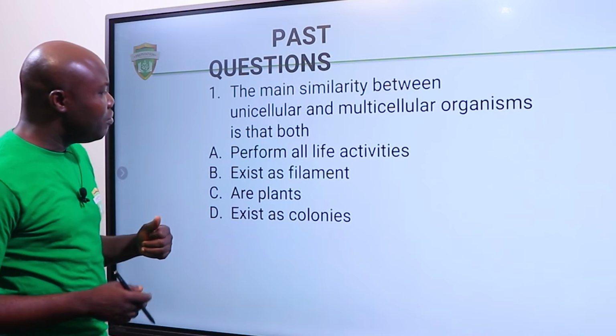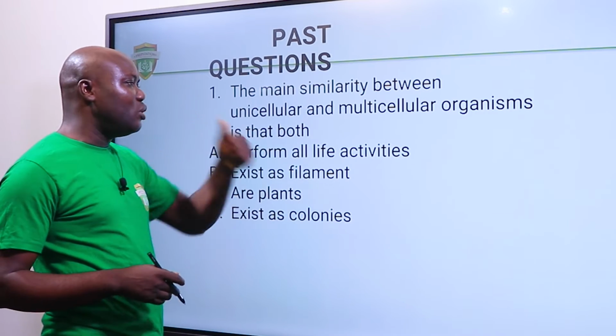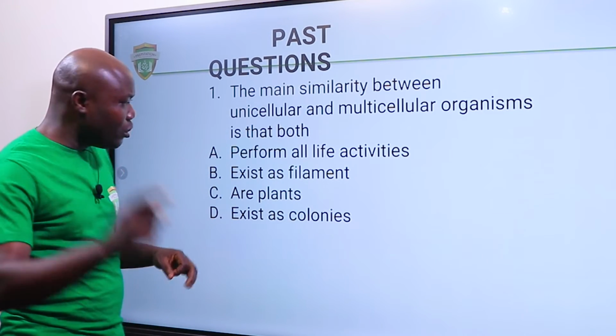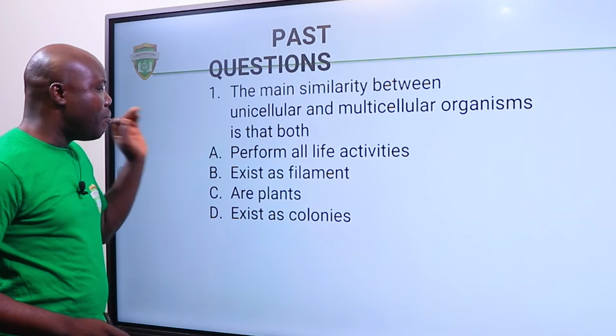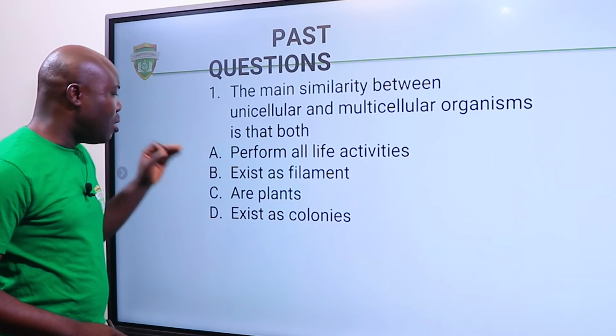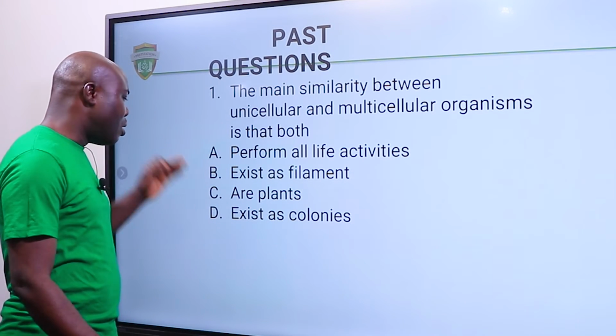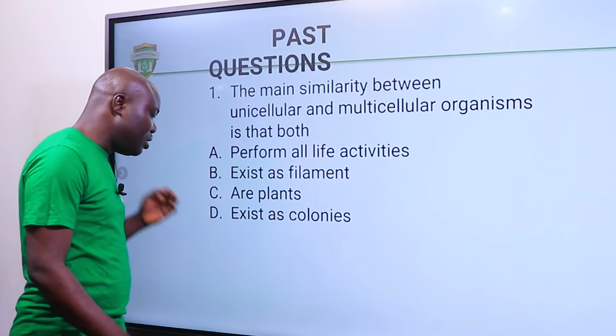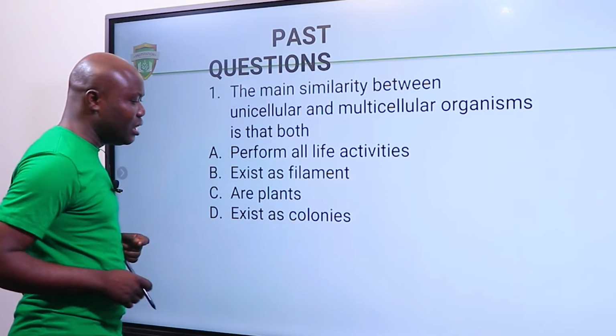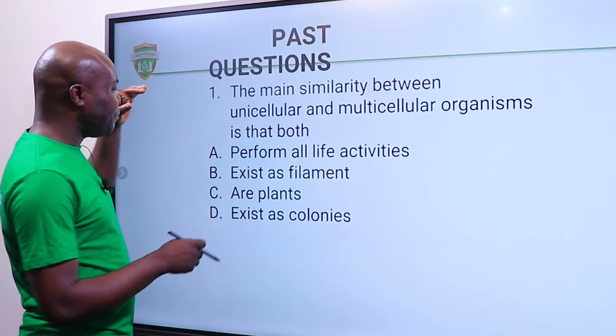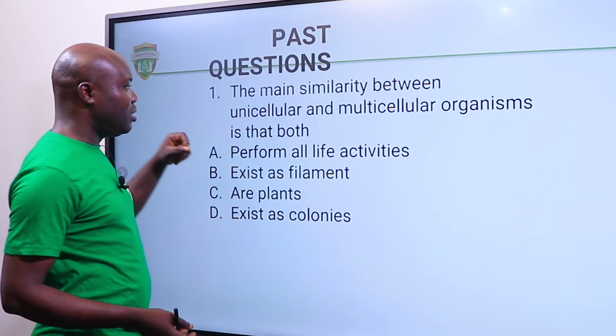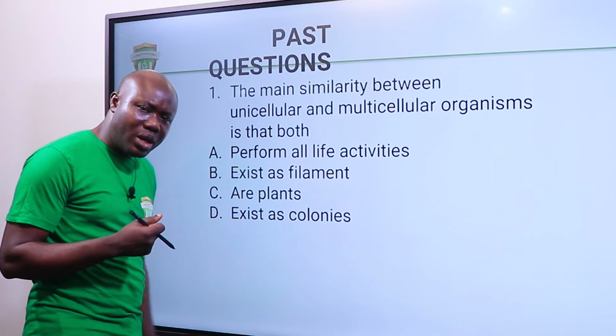The main similarity between unicellular and multicellular organisms is that both, option A, perform all life activities. Option B, exist as filaments. Option C, are plants. Option D, exist as colony. So let's take time to look at it. All life activities, yes, either it is unicellular or multicellular.